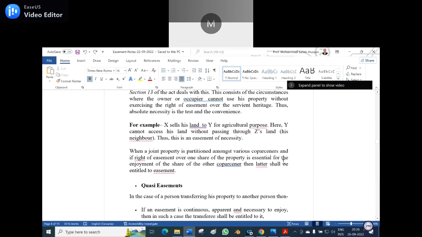When a joint property is partitioned amongst the various co-partners, and if the right of easement over one share of the property is essential for the enjoyment of the share of the other co-partner, then the latter shall be entitled to the easement. Suppose only one staircase is there, and the partition is made with the left-hand side for one person and the right-hand side for another person. The same staircase can be used by both of them, that is the necessity. Is it not?